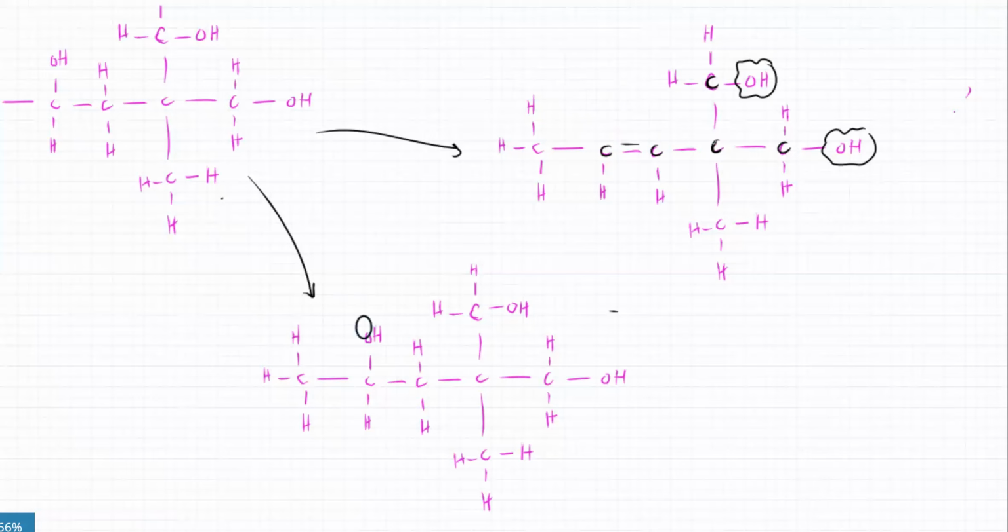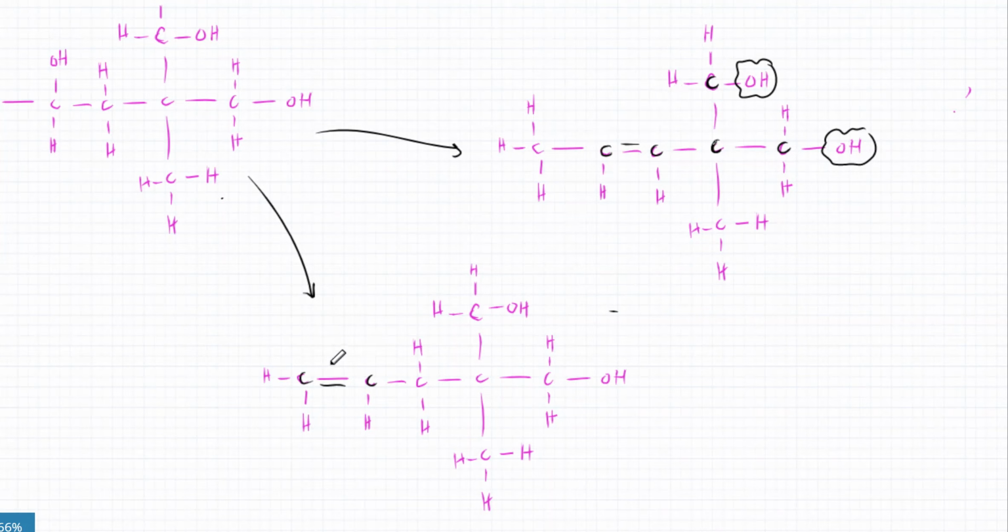The OH is lost and the H is lost from the neighboring carbon atom. So the double bond will form on the left side over here. So two different alkenes are possible. One of them is this, the other one is this one. These alcohols are not going to get dehydrated because the neighboring carbon atom doesn't have any H atoms. So you're going to get two different alkenes.